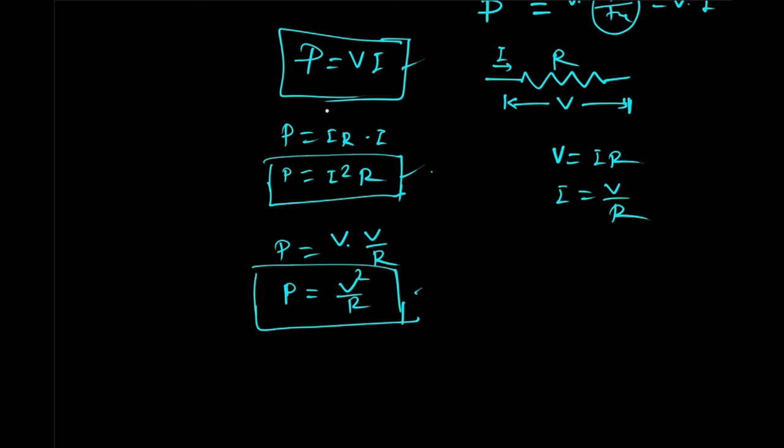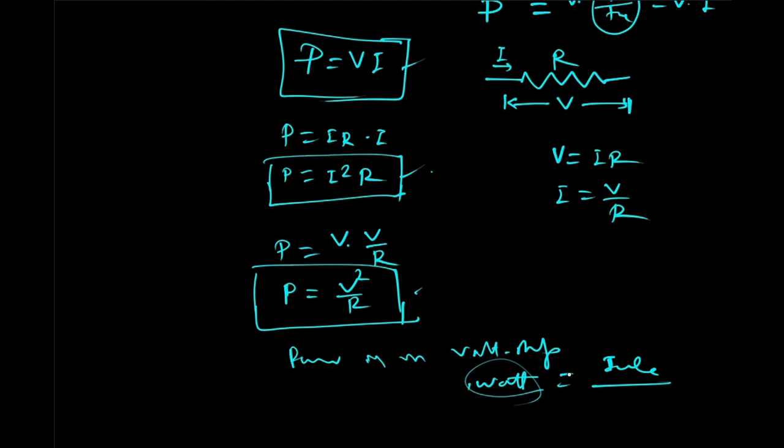Now what is the unit of power? V is in volt and I in ampere. So power is in volt ampere, which is the same as watt. Power is measured in watt, and that is equal to joule per second. 1 watt is 1 joule divided by 1 second.